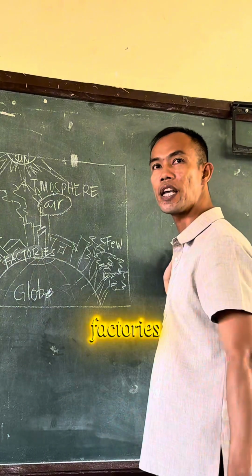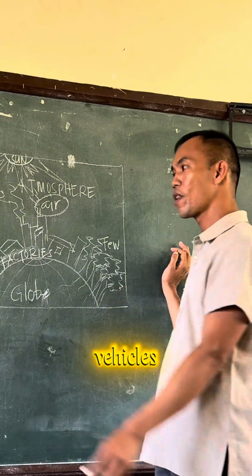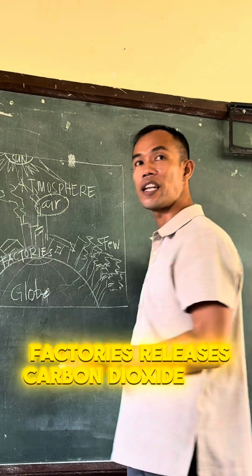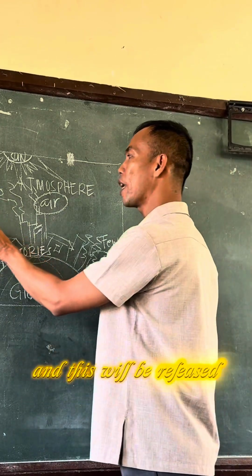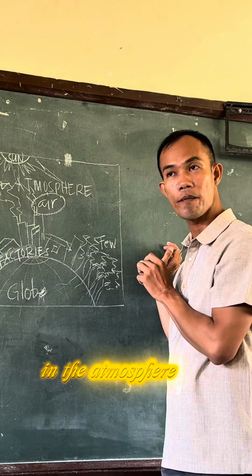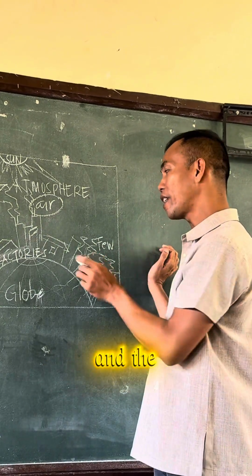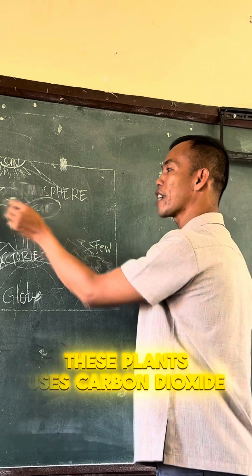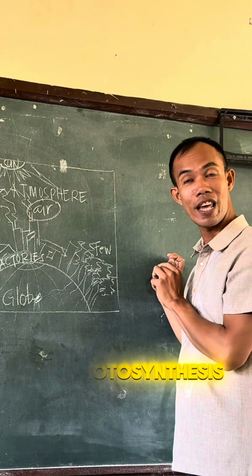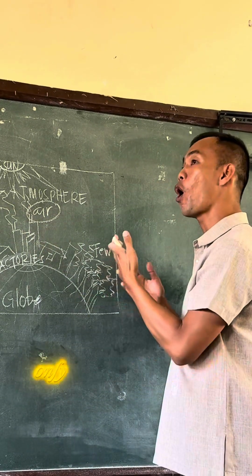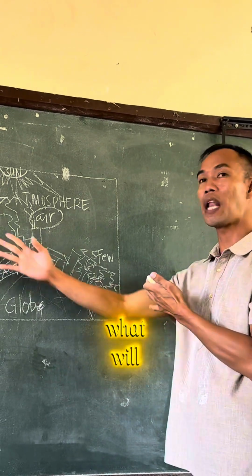Now because of the factories and automobiles or vehicles, factories release carbon dioxide and other gases, and this will be released in the atmosphere. And the plants, these plants use carbon dioxide for photosynthesis. Now, what will happen if only a few plants remain? What will happen to the carbon dioxide?